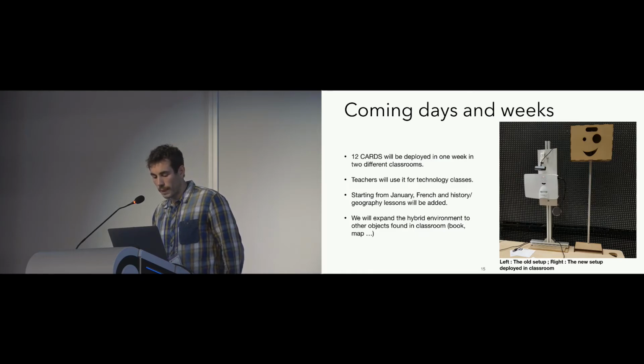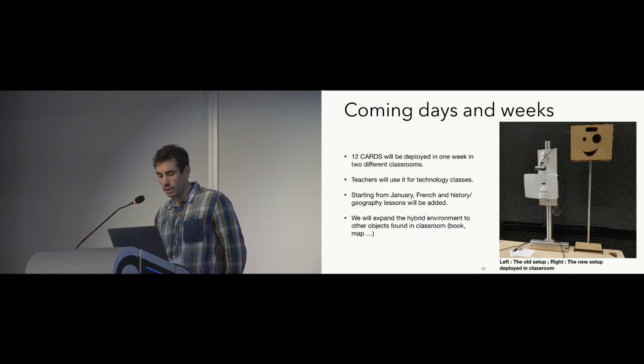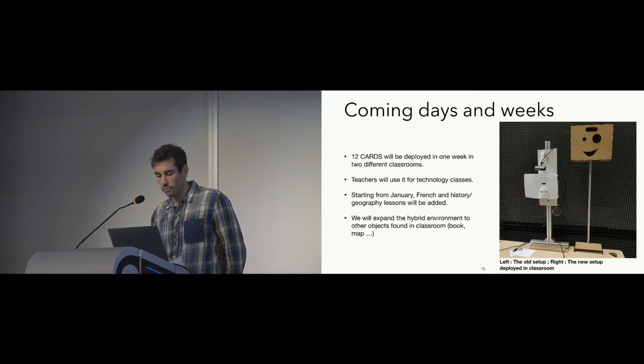So to conclude, in the coming days and weeks, we will deploy a 12 card system in classrooms in order to see what's really happening when we are not here. Our teachers will use those kinds of setups, and then starting from January, we will extend use cases to take into account French, English, German, history, geography lessons, and we also plan to expand the hybrid environment to other objects found in classrooms such as maps and books.